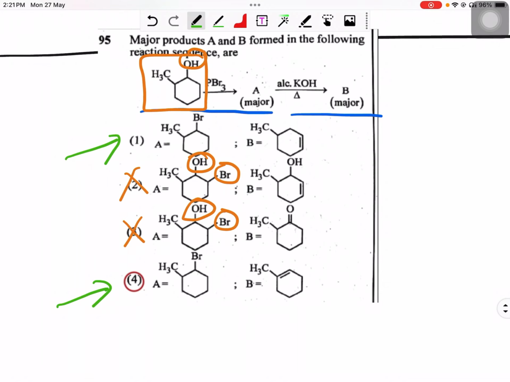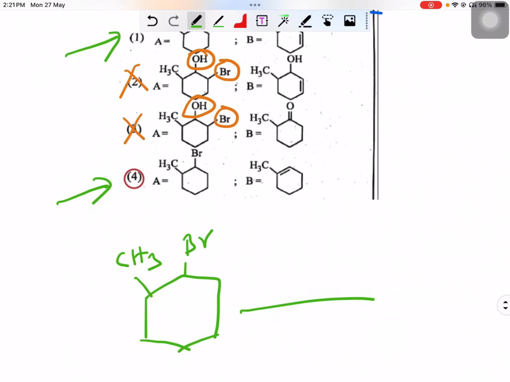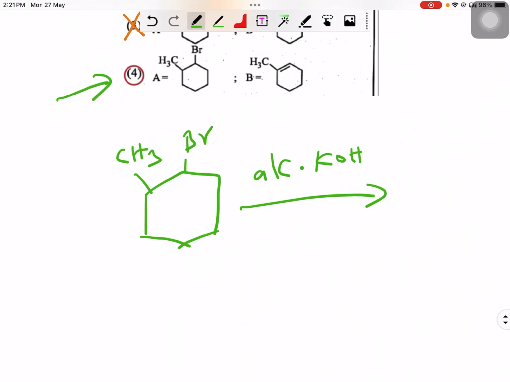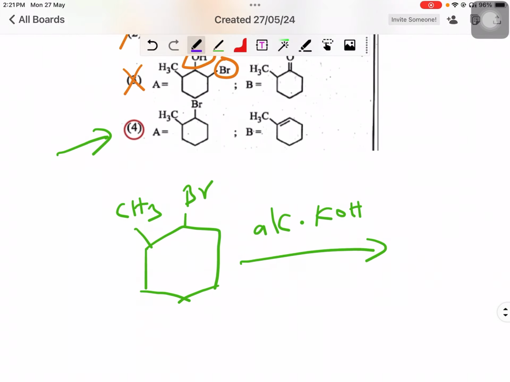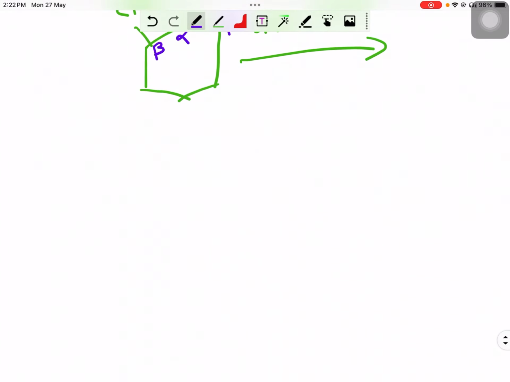Now looking at the second step. The first product in the reaction is this: you have bromine in the place of the hydroxy group, and you got this as a product. This is followed by an elimination reaction using alcoholic KOH. Elimination reactions undergo like this. This is your alpha carbon, and this is your beta carbon, and this is your beta carbon too, if there are two beta carbons present. So we'll be following the Zaitsev rule.